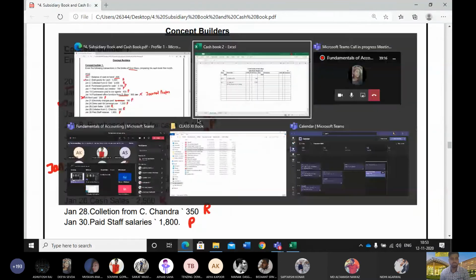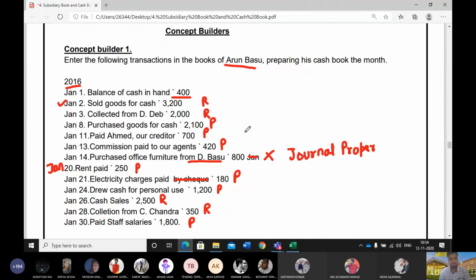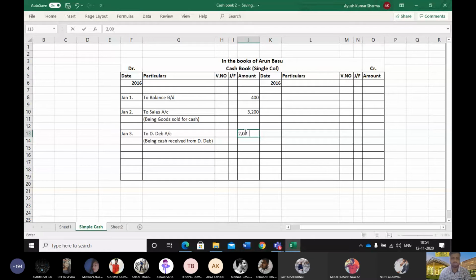Next, collection from D Dev. Again, you have to record it on the debit side. Jan 3, to D Dev account. Narration: being cash received from D Dev. What was the amount that we have received? 2,000.